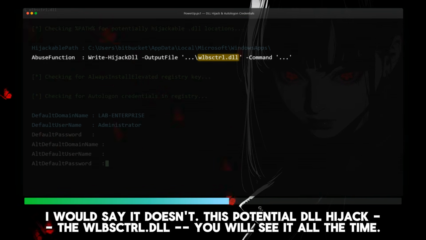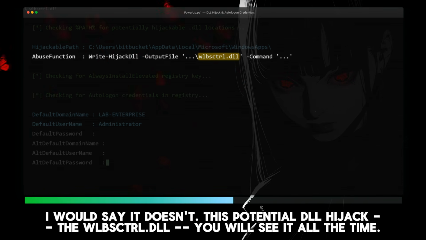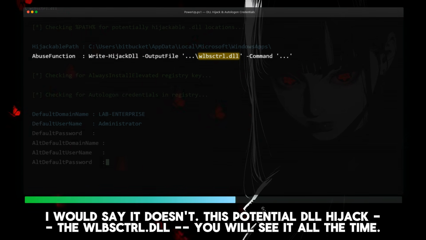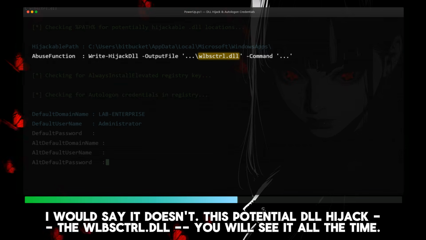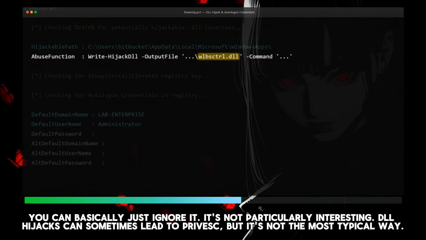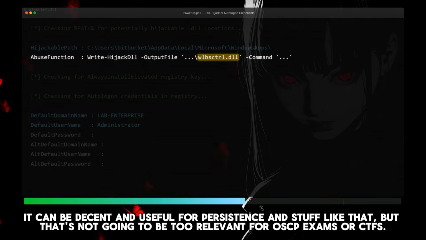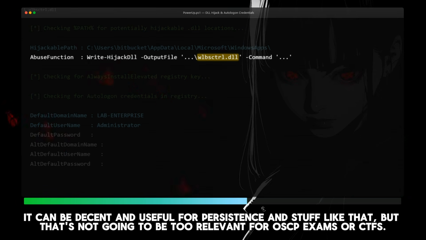I would say it doesn't. This potential DLL hijack, the VLB SC control.dll, you will see it all the time. You can basically just ignore it. It's not particularly interesting. DLL hijacks can sometimes lead to privesc, but it's not the most typical way. It can be decently useful for persistence and stuff like that, but that's not going to be too relevant for